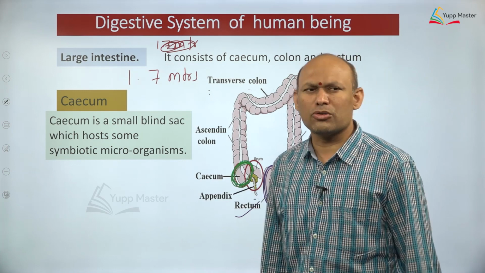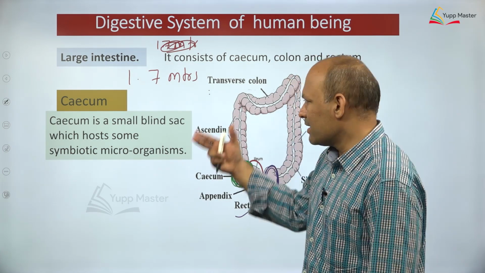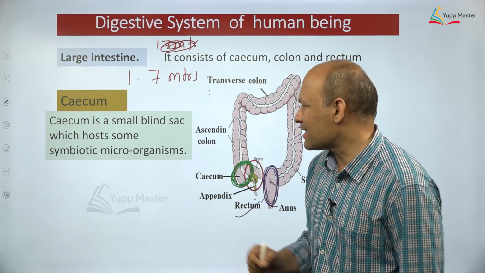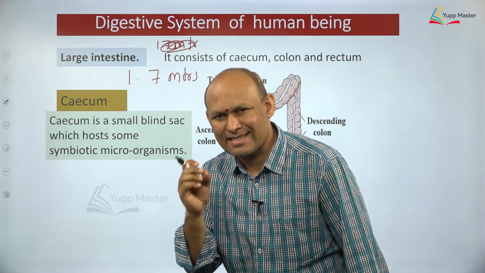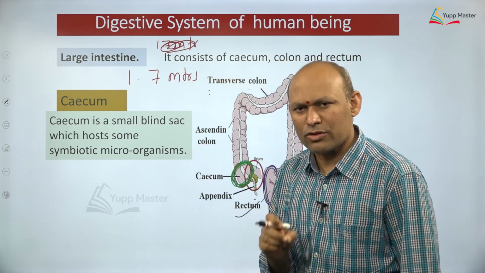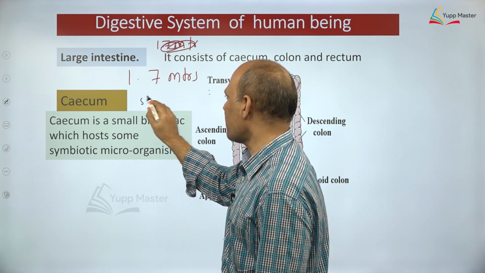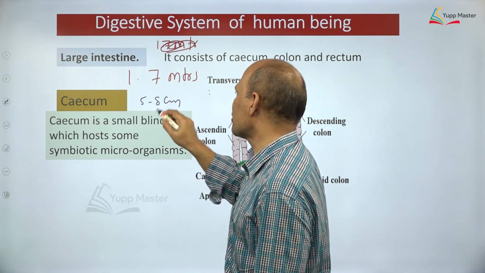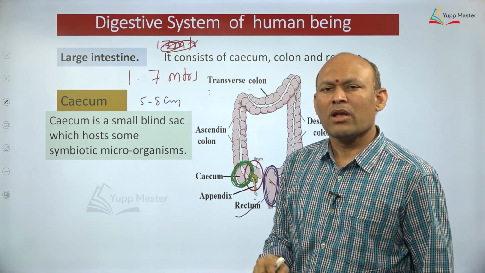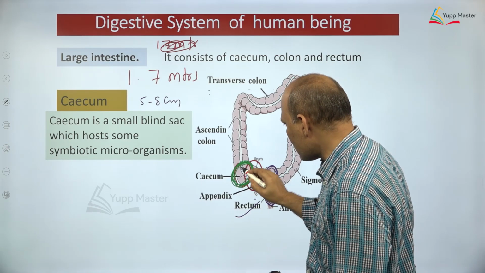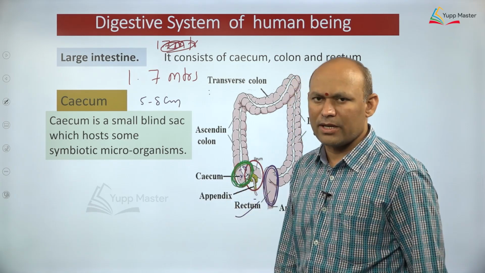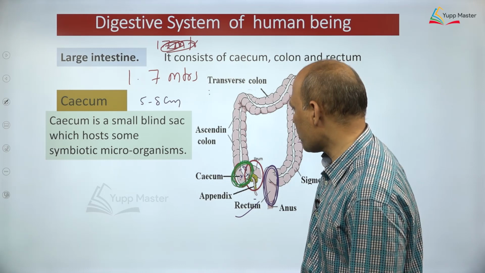Let us talk about these structures one by one. Cecum is a small blind sac-like structure. Its length, dear students, is 5 to 8 centimeter. How much? 5 to 8 centimeter. And inside cecum you can find what? A large number of symbiotic bacteria, dear students, most important.